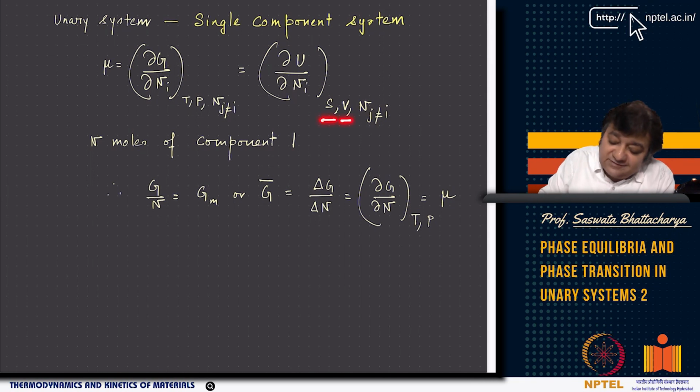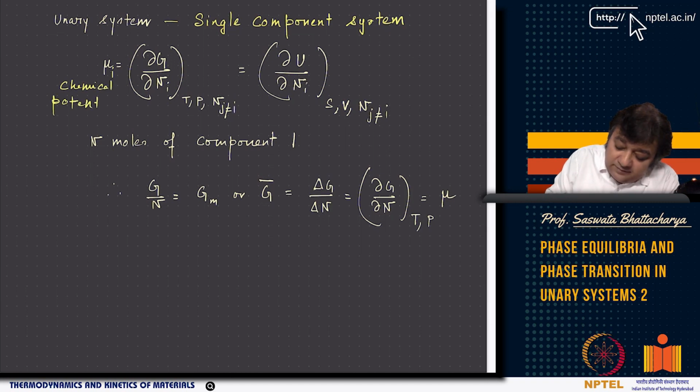After we defined the Gibbs free energy, we said mu i is the change in Gibbs free energy with respect to change in mole number of species i. So mu i is the chemical potential of species i.